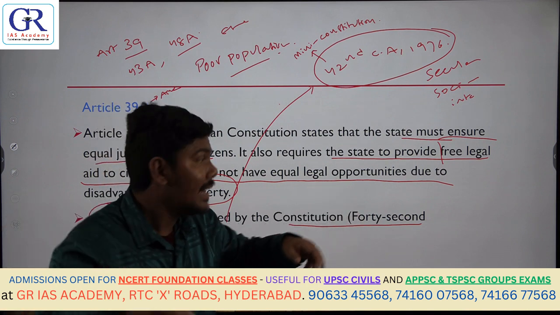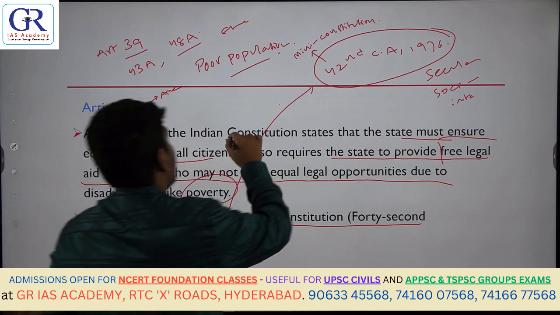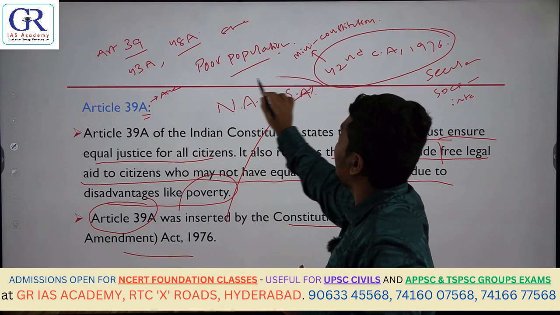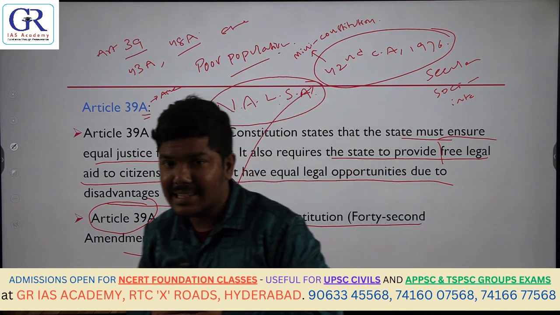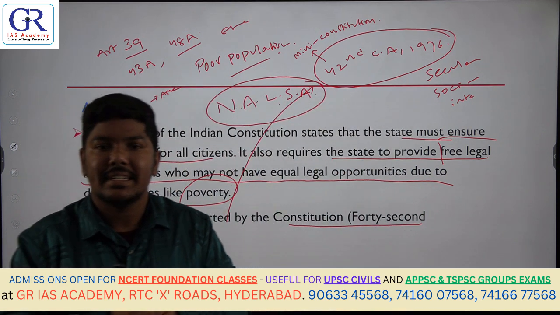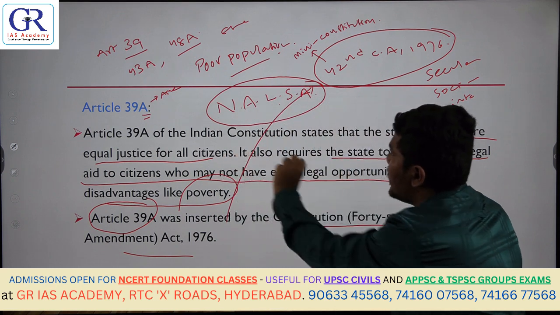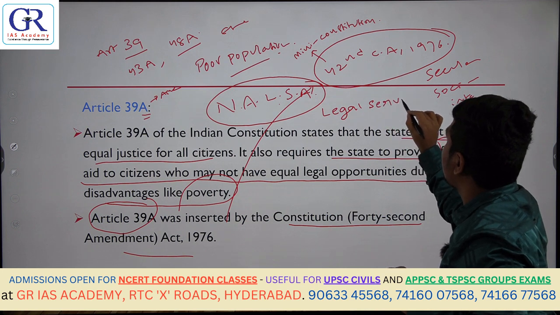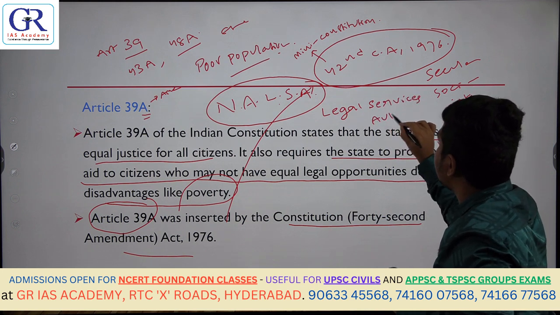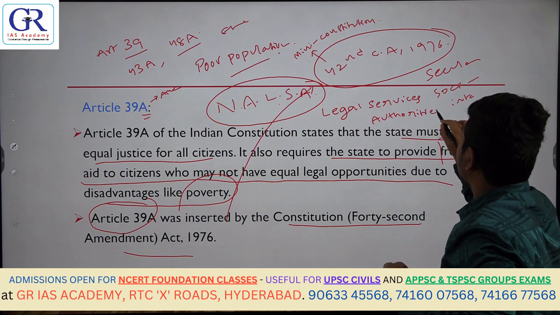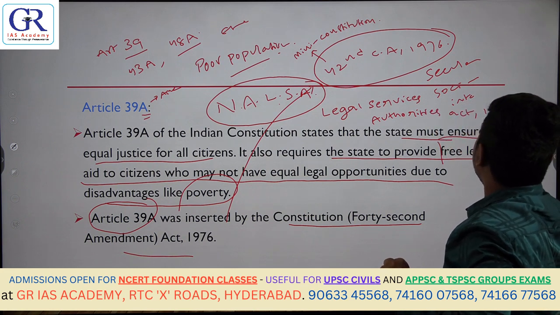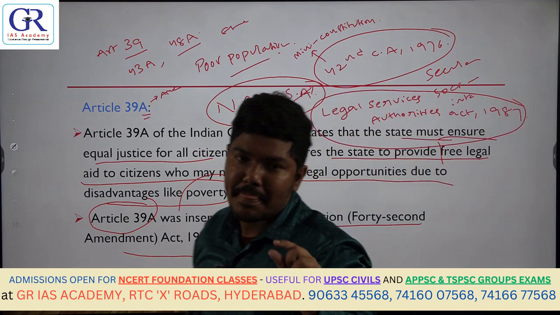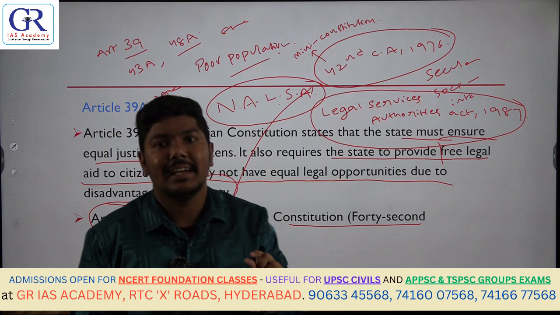Now the direction has been given and the state has to act. That's the reason it established something called NALSA. NALSA is an organization established in order to implement this provision. The Legal Services Authorities Act 1987: a law is made by whom? Parliament, correct.